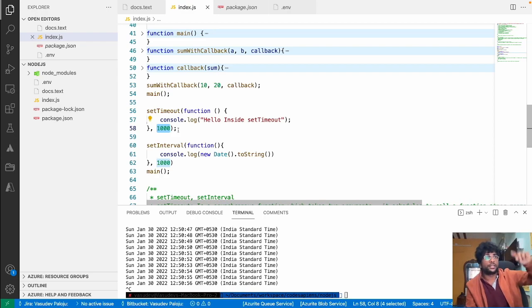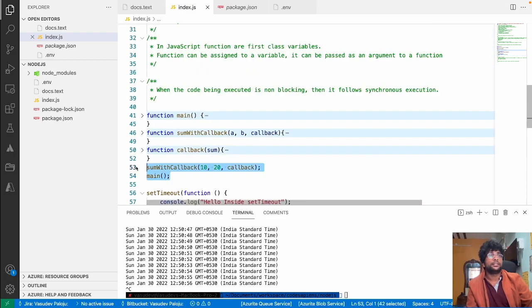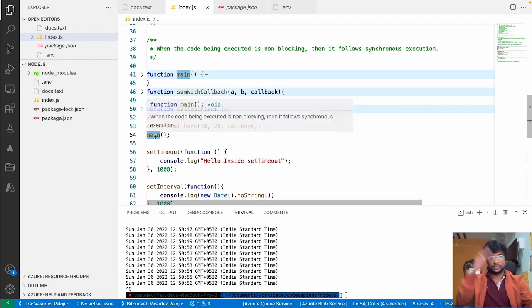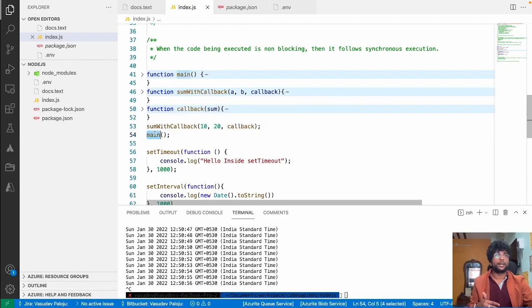it continuously rotates, right? So when the main stack is empty, if you see here, let me explain it. When the main thread is executing, the event loop first sees two functions in the execution, some with callback and main.